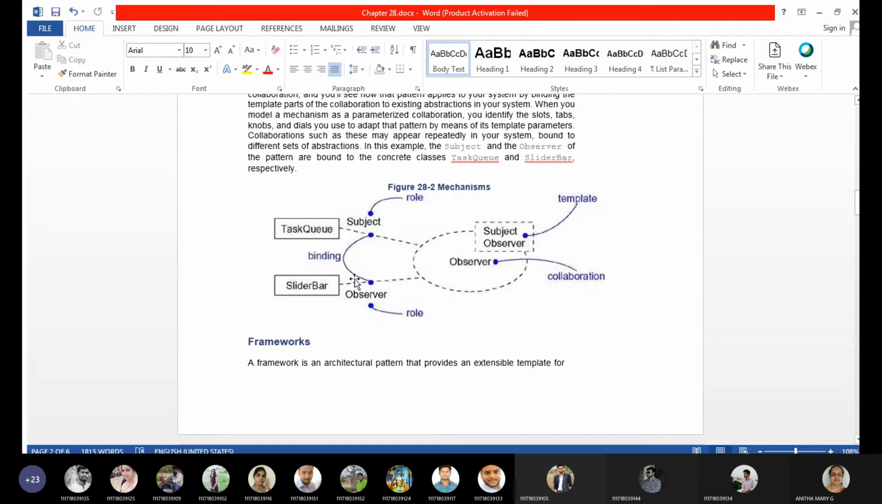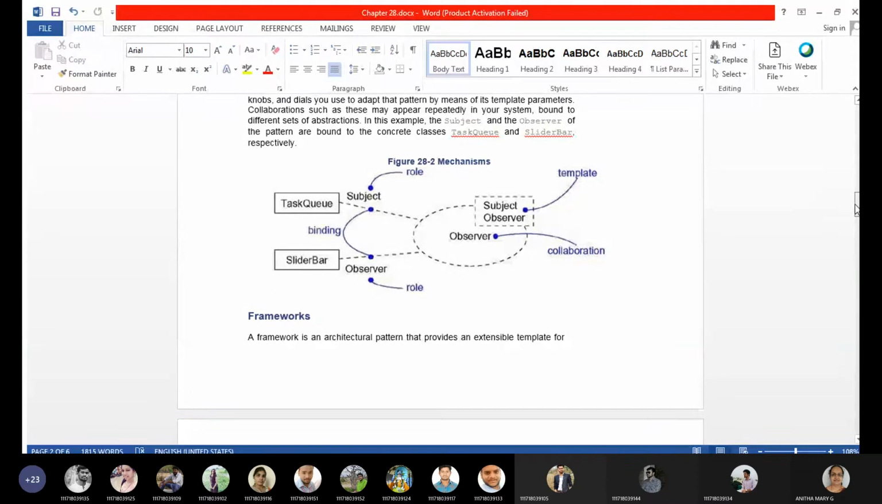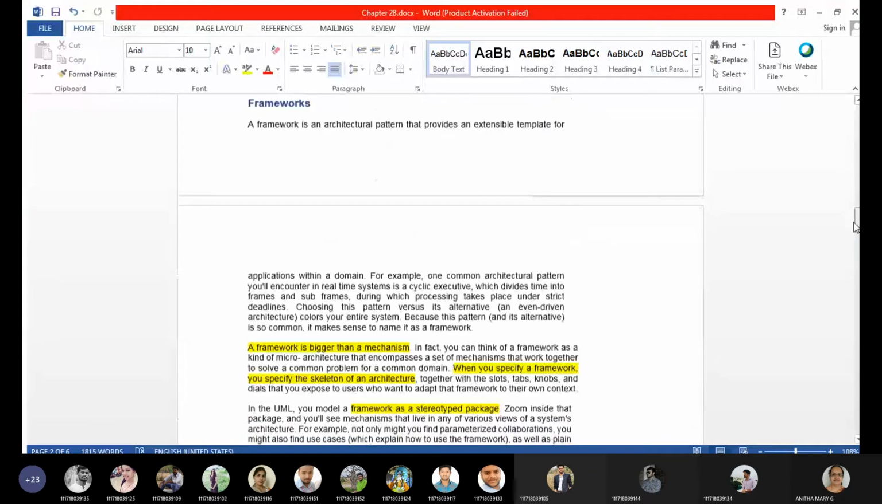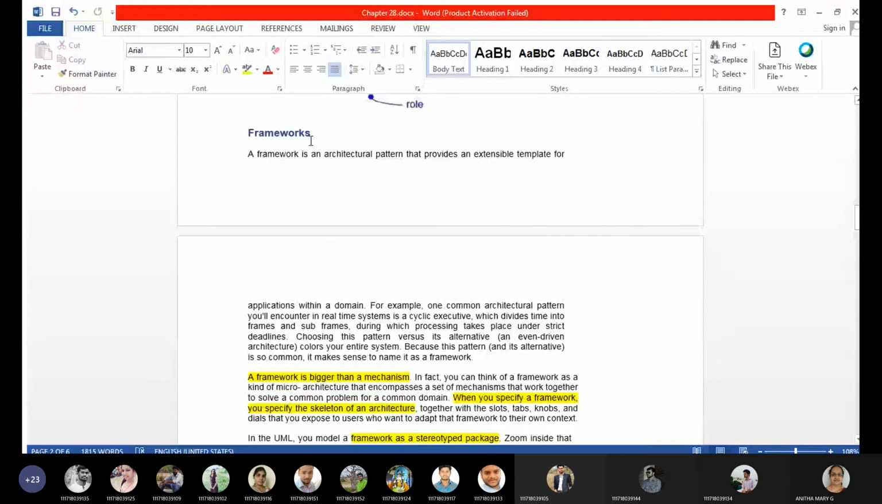So this is about a mechanism. A mechanism is nothing but a design pattern. Otherwise, it is also called a collaboration. So that is about the first pattern, and moving on to the second pattern. The second pattern is frameworks. It's nothing but architectural patterns. A framework is an architectural pattern that provides the extensible template for applications within a domain.